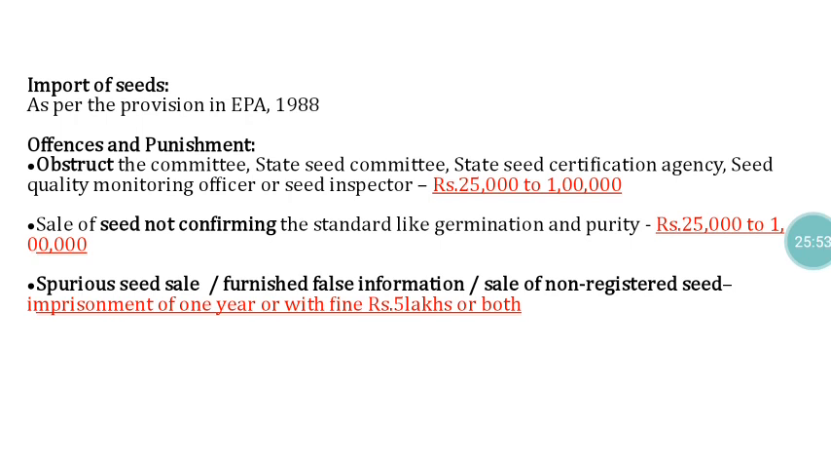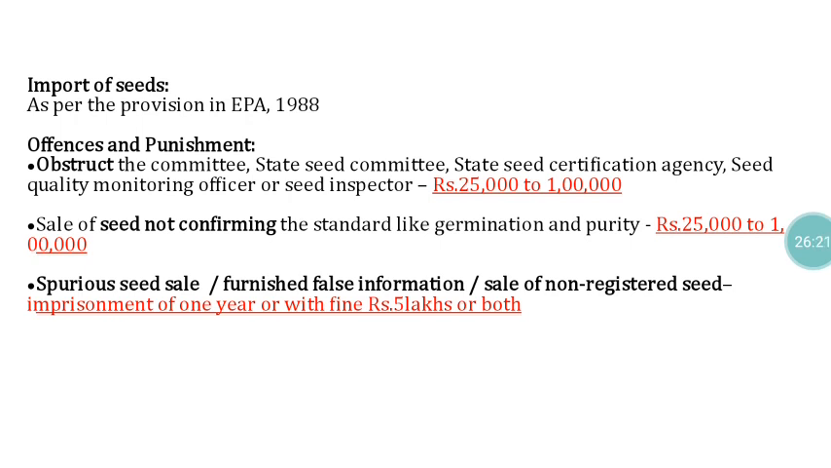Suppose a person is found selling seed not conforming to the standards like germination, purity and seed health, and if it is a transgenic material, the transgenic standards also should be met. If it does not conform to those standards, that particular person is also liable for a fine of 25,000 rupees to 1 lakh rupees.